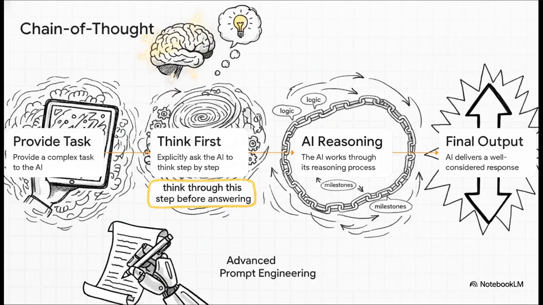Here's how it works. First, you provide the AI with a complex task. Second, and this is the absolute magic step, you explicitly ask the AI to use a think first approach. You literally type out, think step by step before answering.